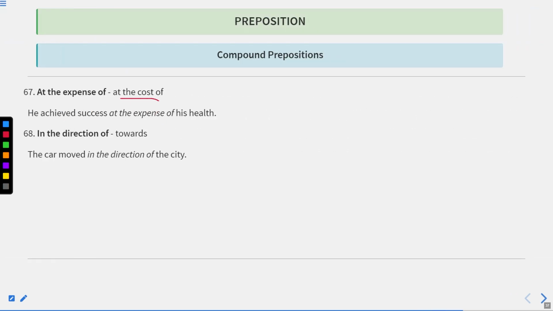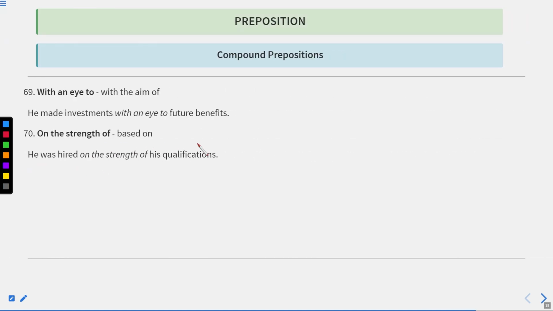At the expense of means at the cost of. He achieved success at the expense of his health. In the direction of means towards. The car moved in the direction of the city. Next one is with an eye to, with the aim of. He made investments with an eye to future benefits. On the strength of means based on. He was hired on the strength of his qualifications. Okay. It means based on his qualification, he has been hired.